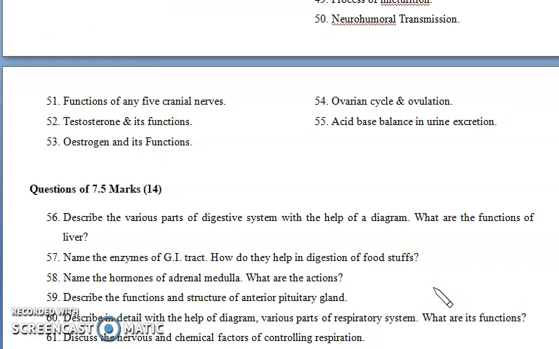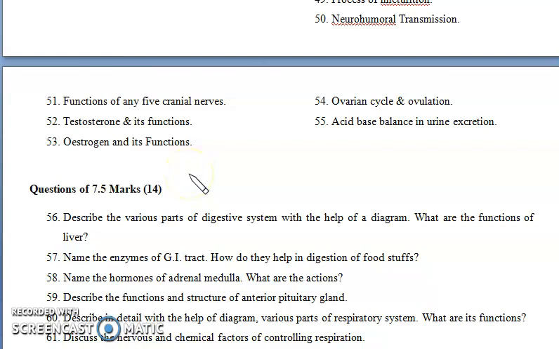Now a few of the short note questions include the functions of any 5 cranial nerves. There are 12 types of cranial nerves inside your brain, or you can say in the central nervous system. When you write about these 12 nerves, you should remember their function and their clinical significance. In this question you have to write only 5. So you can write the names of these 5. There are 12 types of nerves: facial nerve, optic nerve, glossopharyngeal nerve, and other nerves and their functions, right?